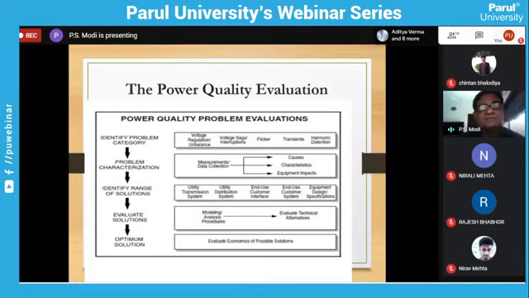Everyone knows the blessing, how to use the power electronics converter for speed control of the AC motor, speed control of the DC motor, or soft starter action. But because of these characteristics, it is creating a problem on the supply side, and we need a solution for that. So today we are going to discuss how to improve the power quality.